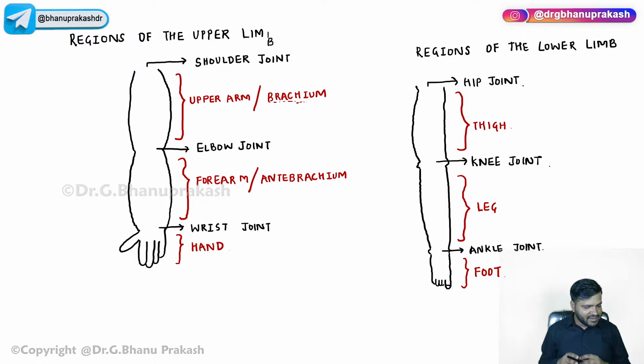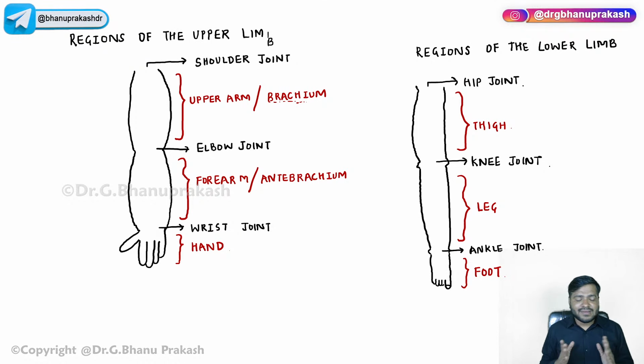Now, guys, why are these anatomical parts important? Whenever a patient comes to you and says I'm having pain, in common language he will say, doctor sahab, I have pain here, and he will touch and show you. When you write on paper, complaints of pain in the right thigh, left leg, complaints of pain in the right forearm, left forearm, when you write these terms, it is automatically an indication of where exactly the pain is, which anatomical region is involved in that pain.